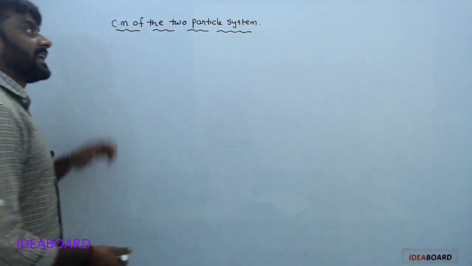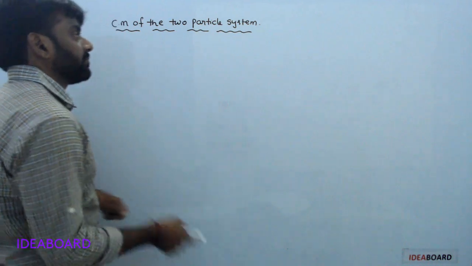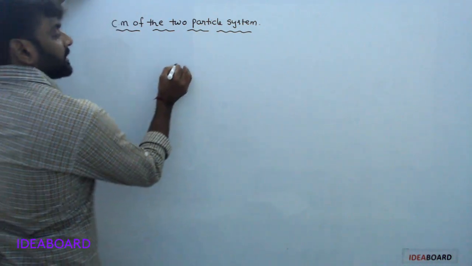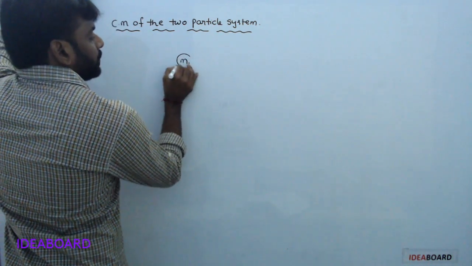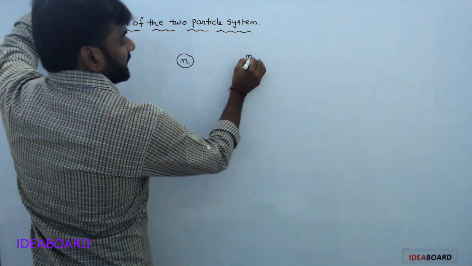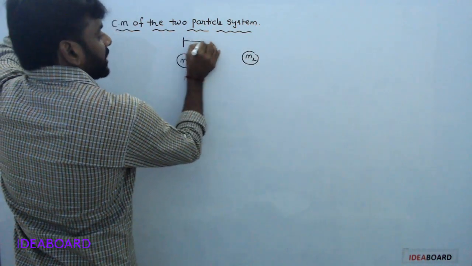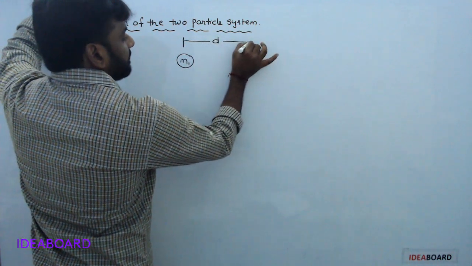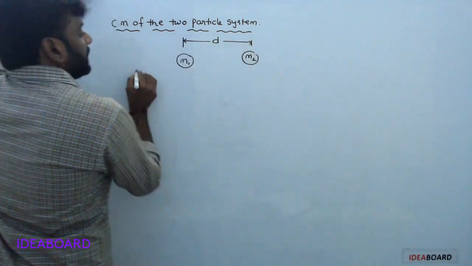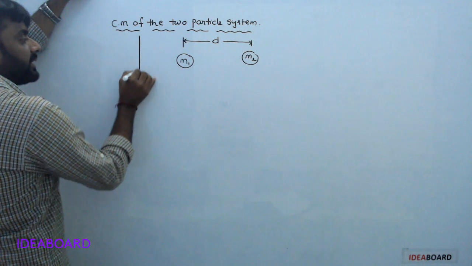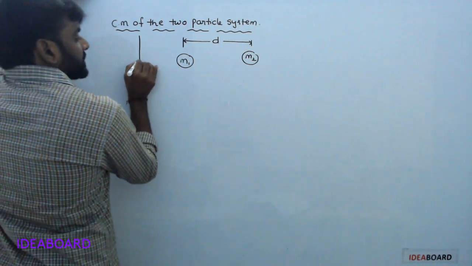Next, center of mass of a two particle system. Consider two masses m1 and m2, separated by a distance d, on a coordinate system.